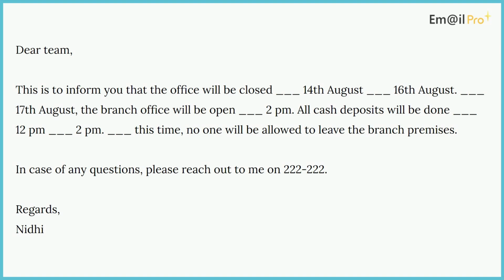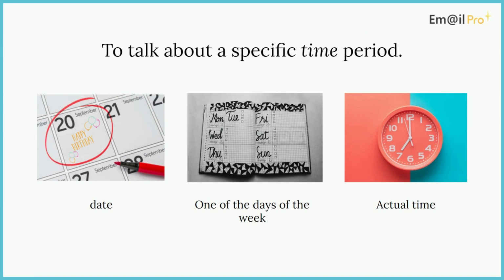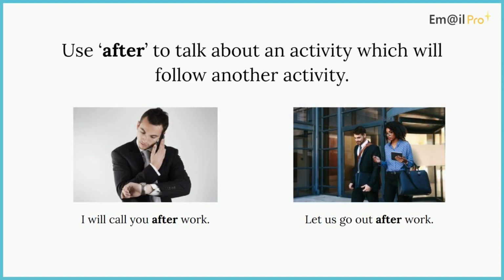Did you notice that if the right prepositions are not used, the email does not convey the right message? To avoid these mistakes in this video, we will learn about prepositions of time. Prepositions of time are used to talk about a specific time period. For example, a date on the calendar, one of the days of the week, or the actual time something takes place. Let's take a look at a few common prepositions of time and how to use them.